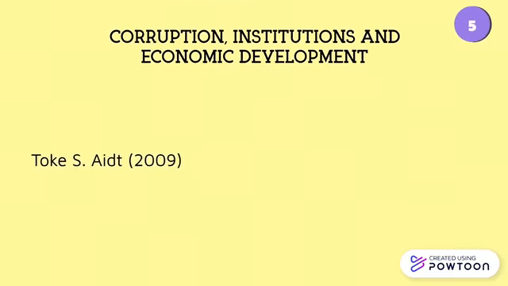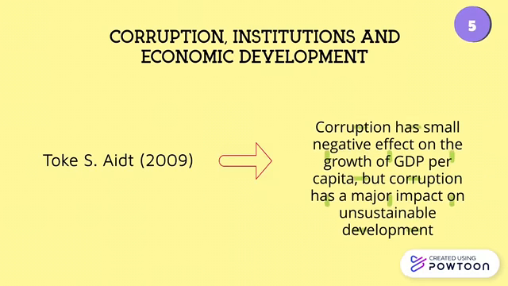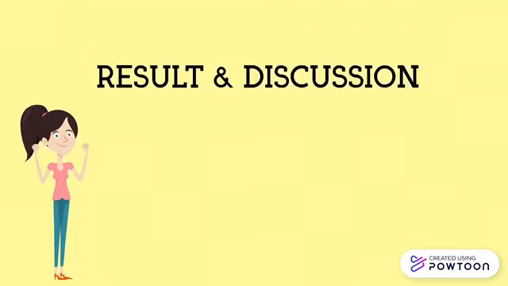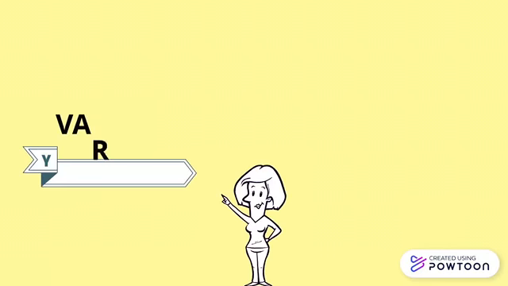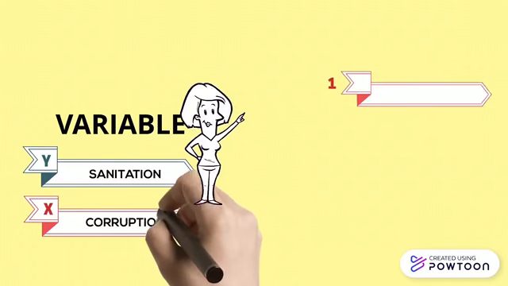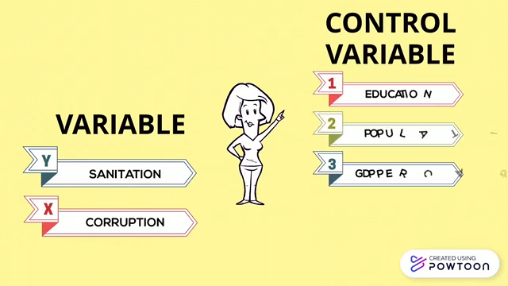The last study that we use as the basis of our study is written by Ide in 2009. This study revealed that GDP per capita growth was negatively correlated with corruption. For control variables, we use education, population, and GDP per capita.